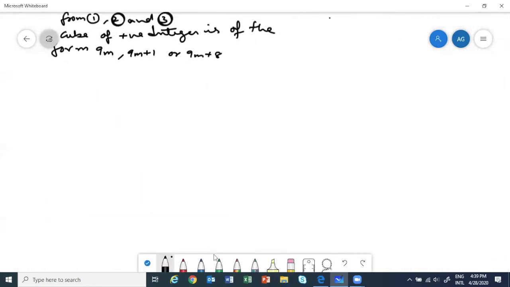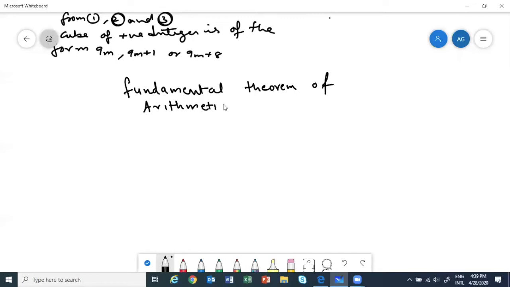Okay. So we will do the fundamental theorem of arithmetic. See, this is a very simple concept, but the thing is, let's try to understand what they're saying.